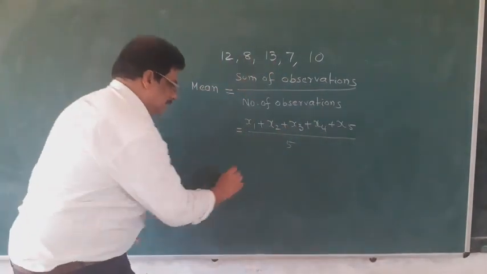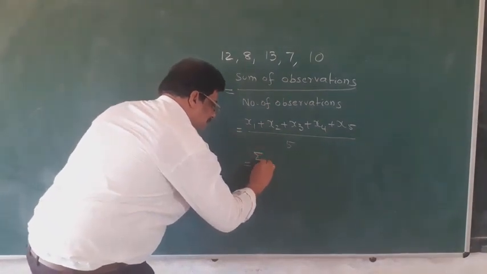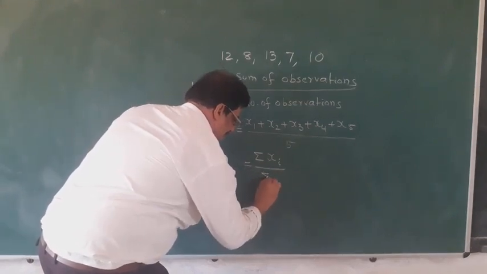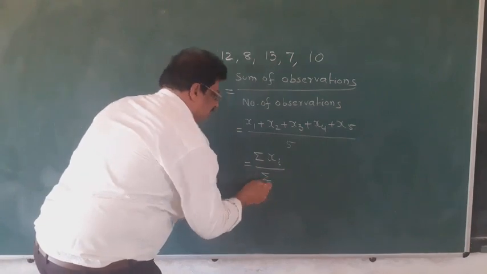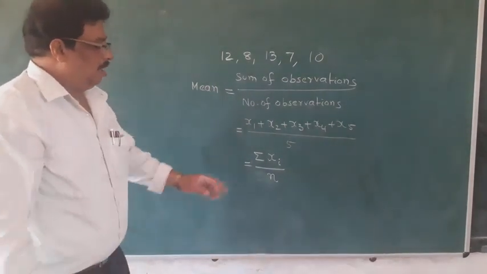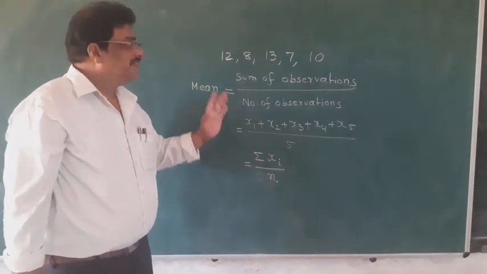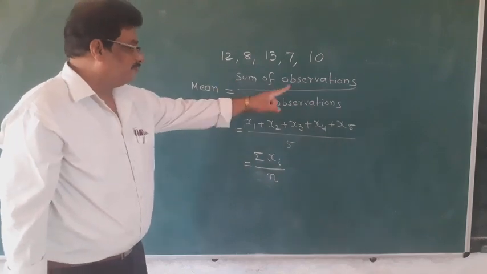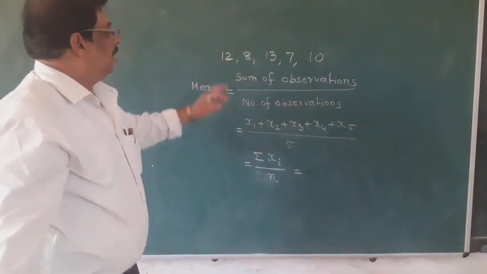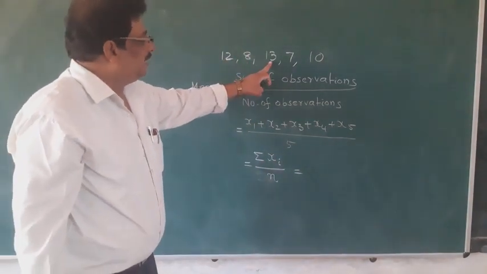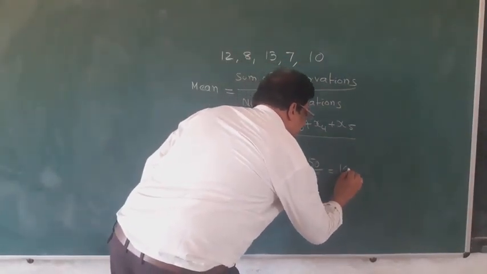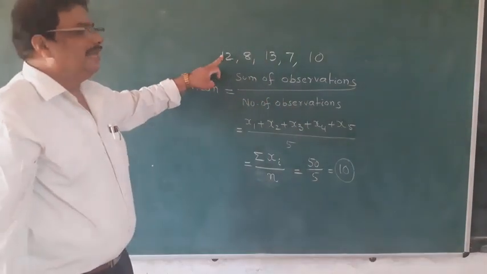The sum is denoted by sigma, each value is xi, so sigma xi by n. This is the formula for average. If you apply this formula, 12 plus 8 is 20, 33, 40, 50. So 50 by 5 equals 10. 10 is the mean of the data.